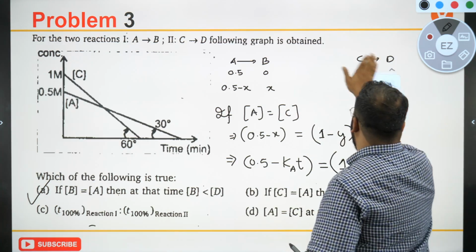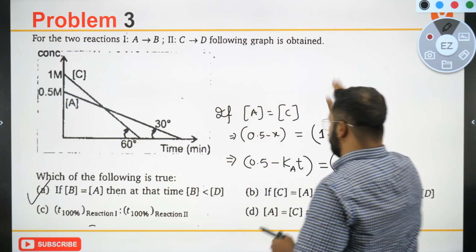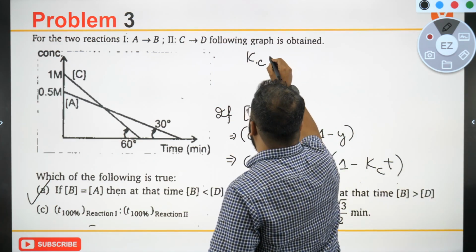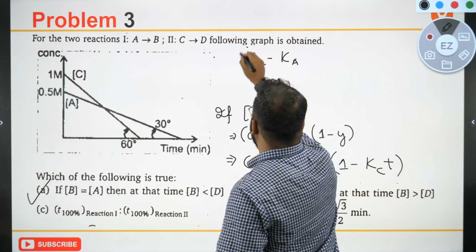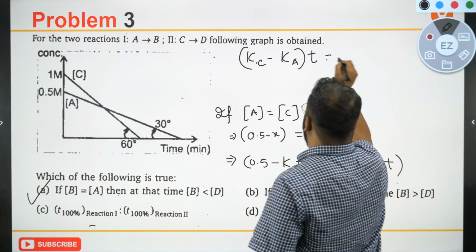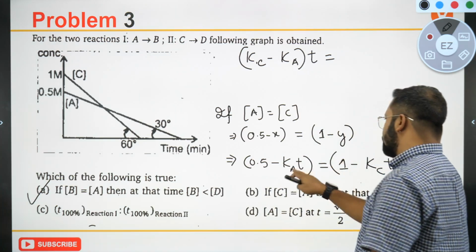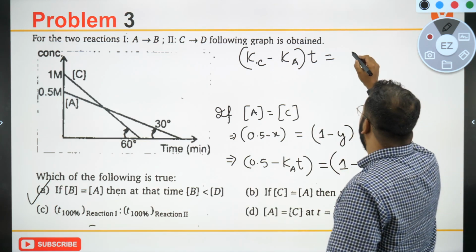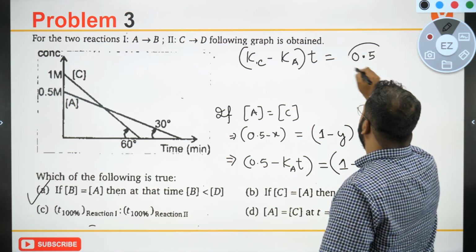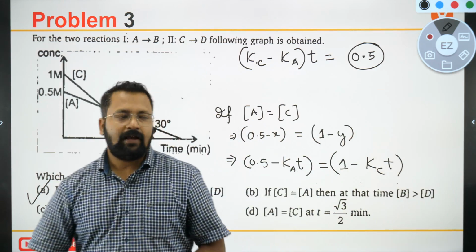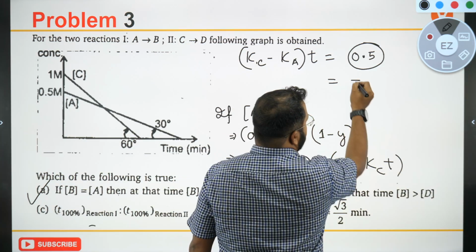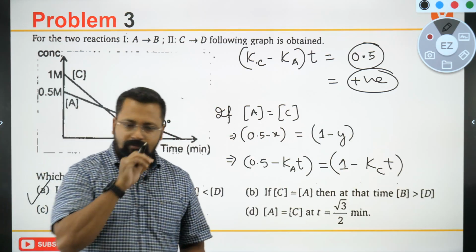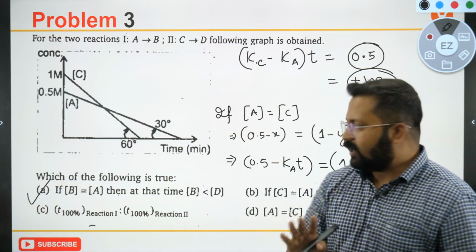Solving, what would we be getting by solving this equation? I will be getting Kc minus Ka will be equal to 0.5. Are we getting a positive value? We are getting a positive value, right? Tell me, are we getting a positive value?